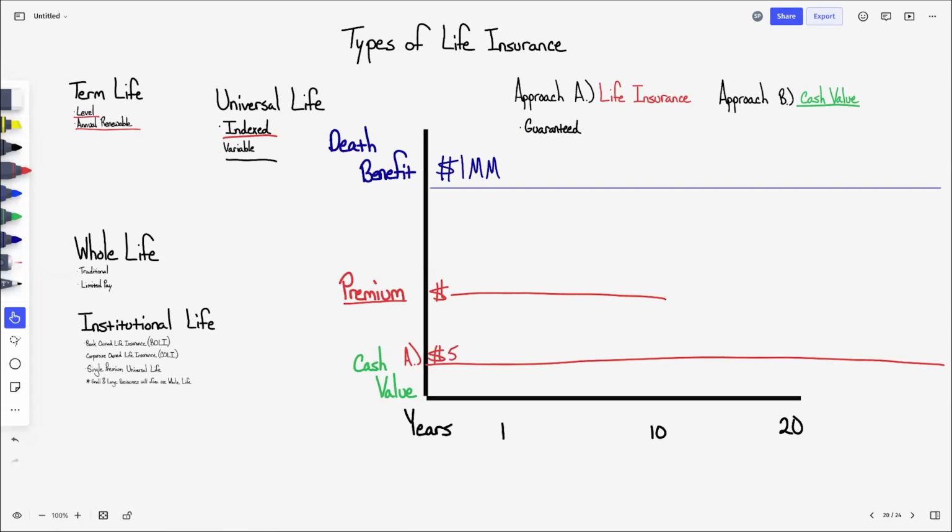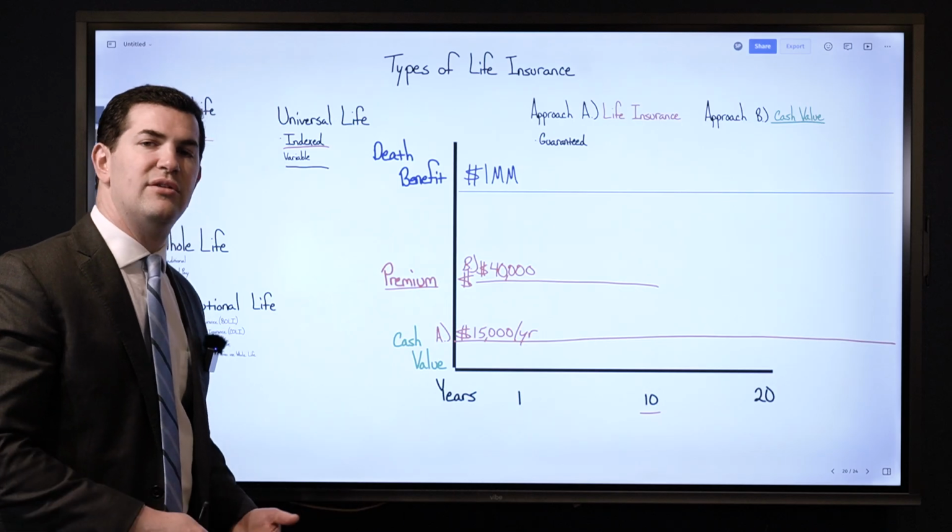Actually, it'll cost a lot more than that. Let's say it's $15,000 per year forever, or I can pay it up in 10 years where now I'm going to pay, this is option B, $40,000 per year.